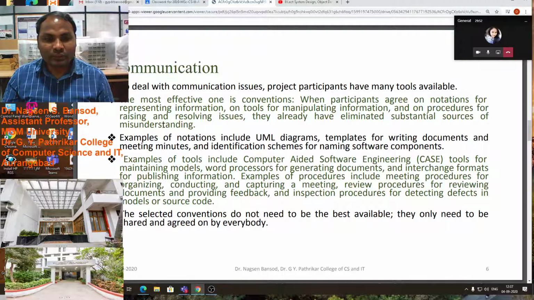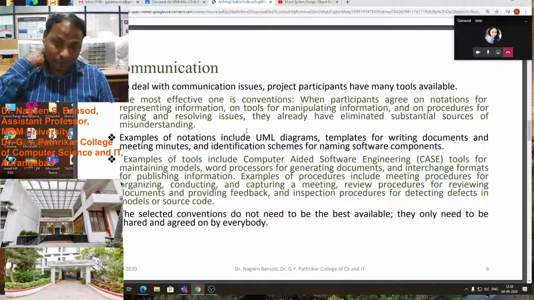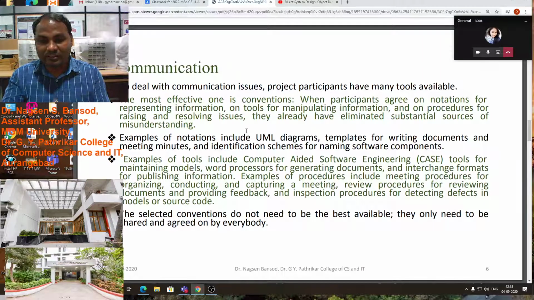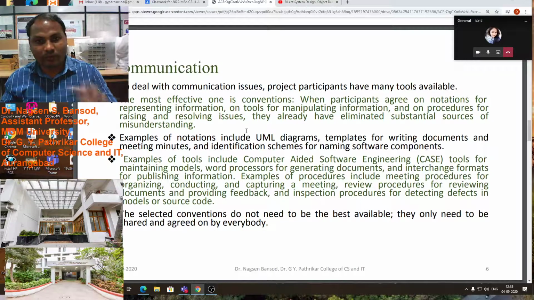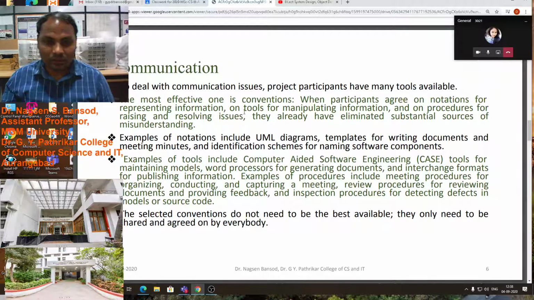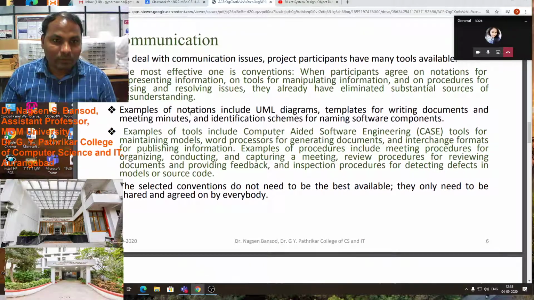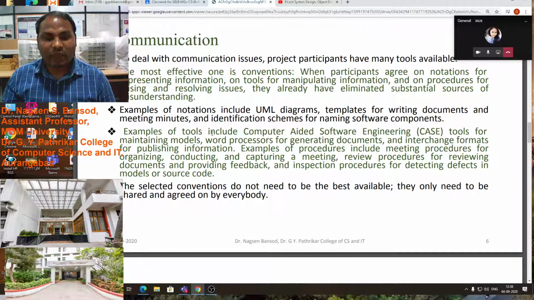To deal with communication issues, project participants have many tools available. We are also learning some tools in this subject. We know the UML diagram, Unified Modeling Language. With the help of this tool, this language, we communicate with the client. The most effective one is convention.